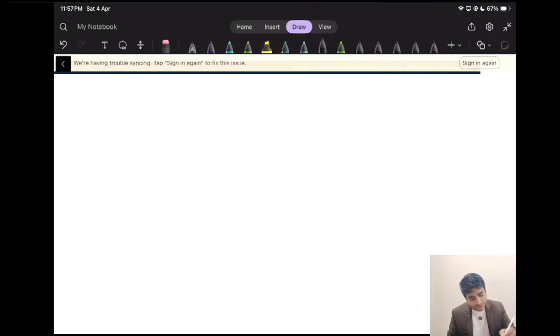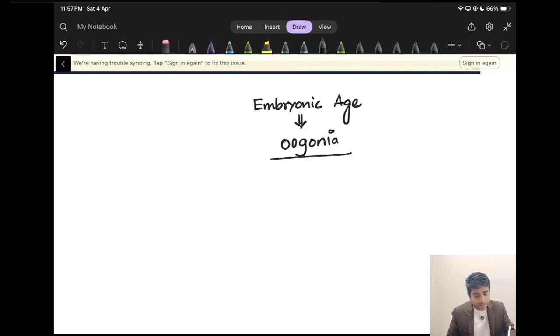As I have said, it starts in embryonic age. What we call oogonia. Remember, the number of oogonia is a couple of million, and it is fixed.